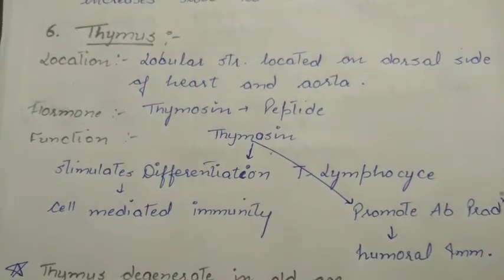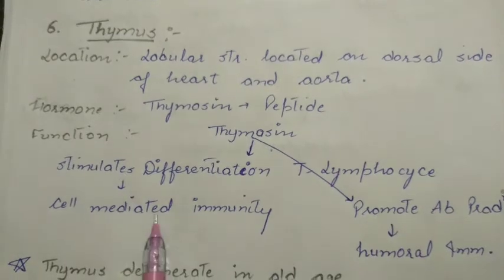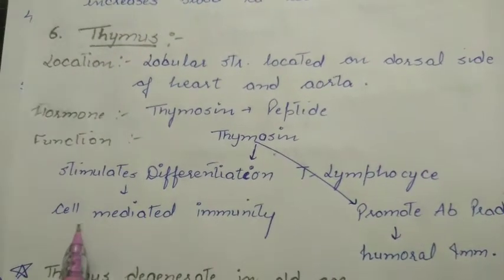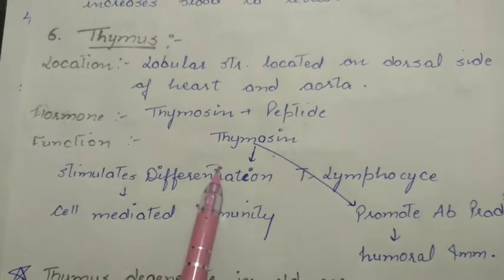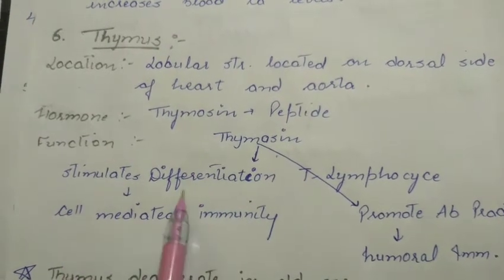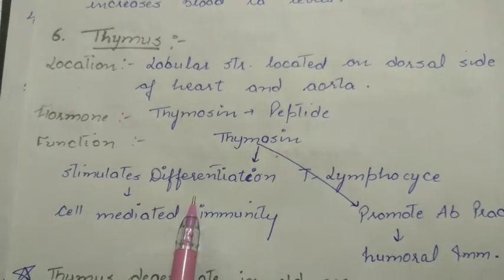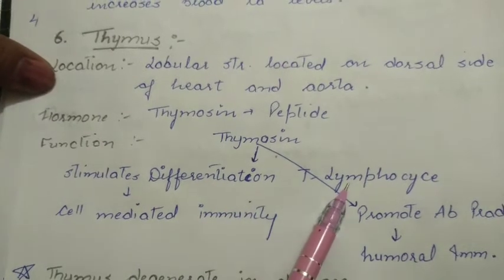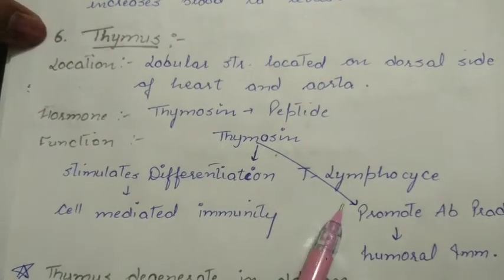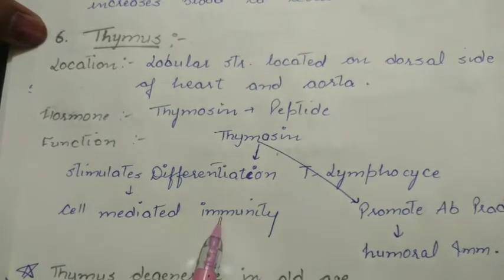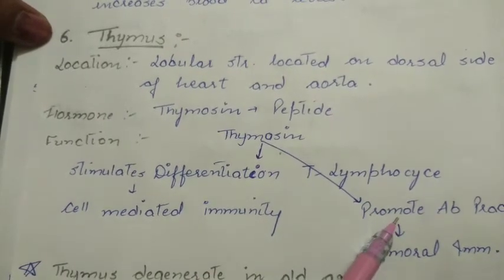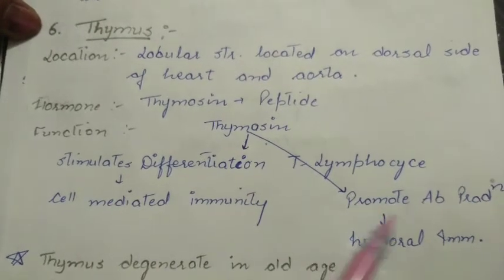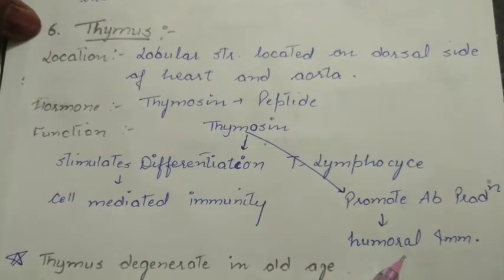The immunity is provided in two ways. First is cell mediated immunity and the second one is humoral immunity. To provide cell mediated immunity, the thymosin hormone stimulates differentiation. Differentiation means the cell is decided to perform a specific function as T lymphocytes. As you know, T lymphocytes provide the cell mediated immunity and the B lymphocytes are responsible for the production of the antibodies that lead to the humoral response.